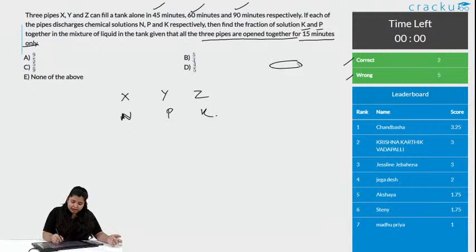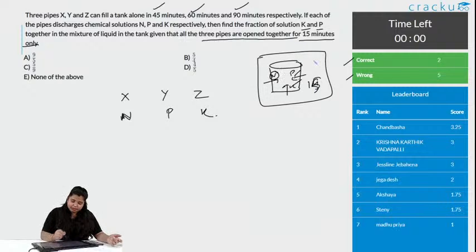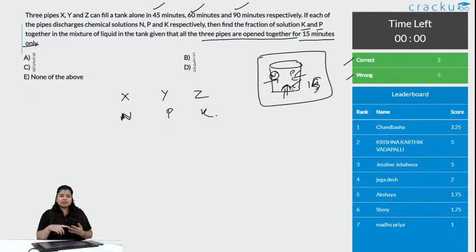So, there is a tank, there are 3 inlets, each pipe secretes a specific chemical and they are opened for 15 minutes, right. The question is asking us to find the ratio of K and P together in the entire solution. Whatever the efficiency, the number of liters the pipe gives inside the tank in a minute, that is the amount of chemical.